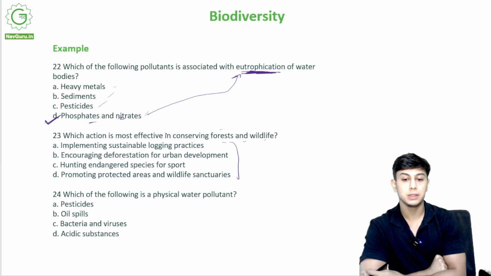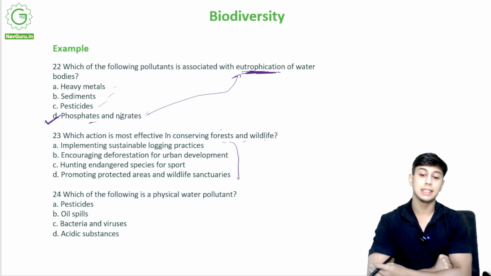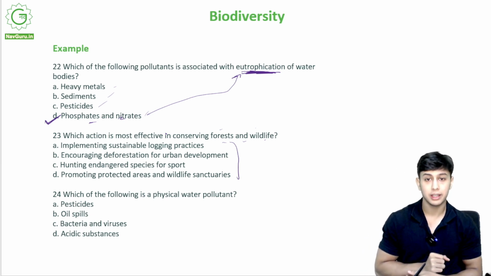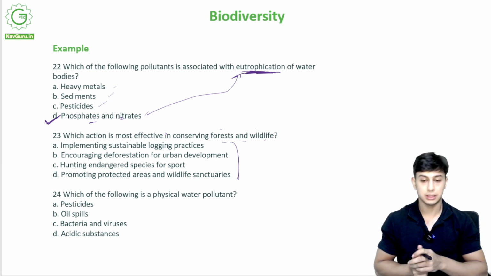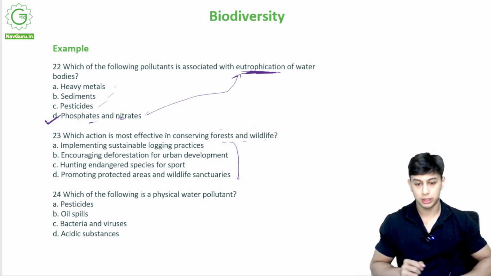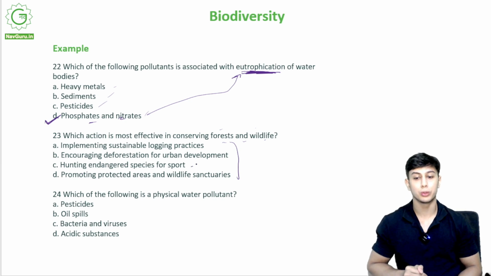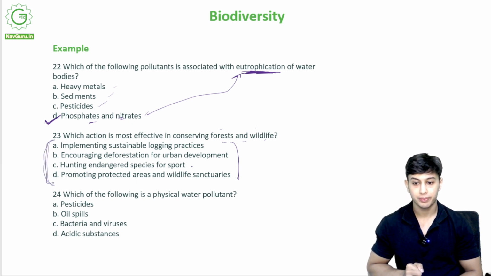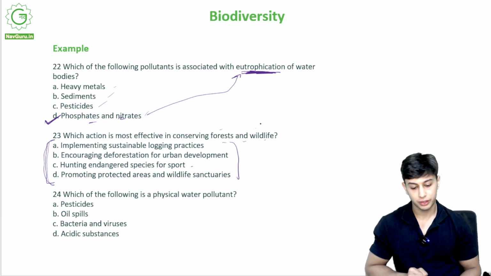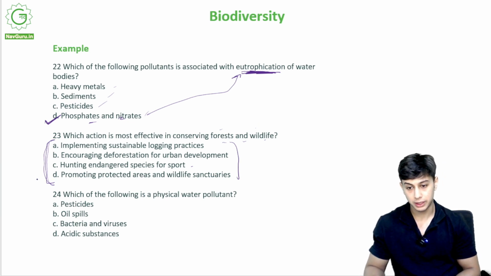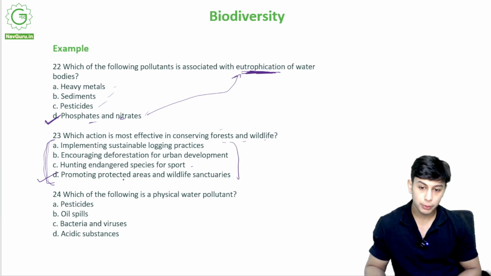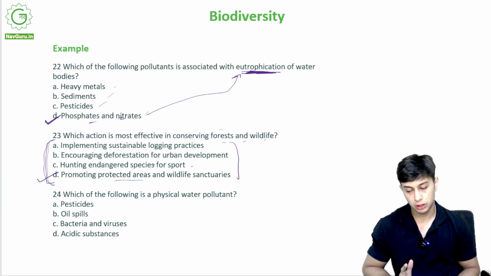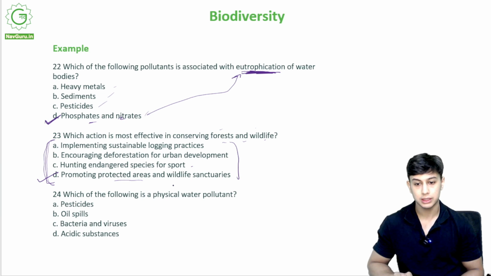Hunting endangered species for sport, killing endangered species like tigers, elephants, lions, which are left fewer in number. Promoting protected areas and wildlife sanctuaries. So out of these, which is the most effective in conserving forest and wildlife? It is option D, promoting protected areas like national parks and wildlife sanctuaries.